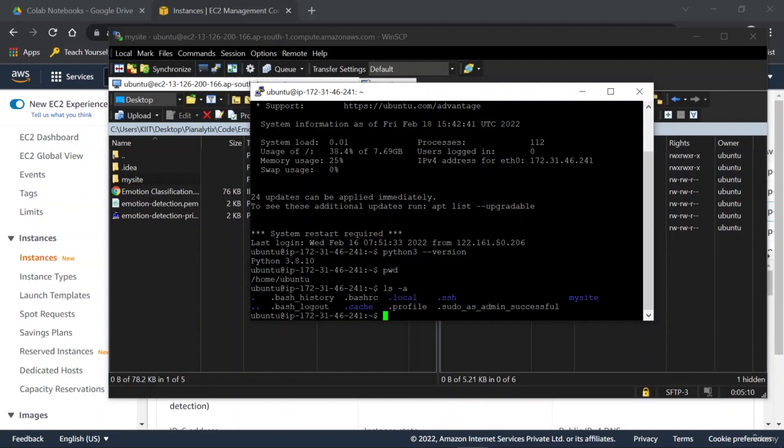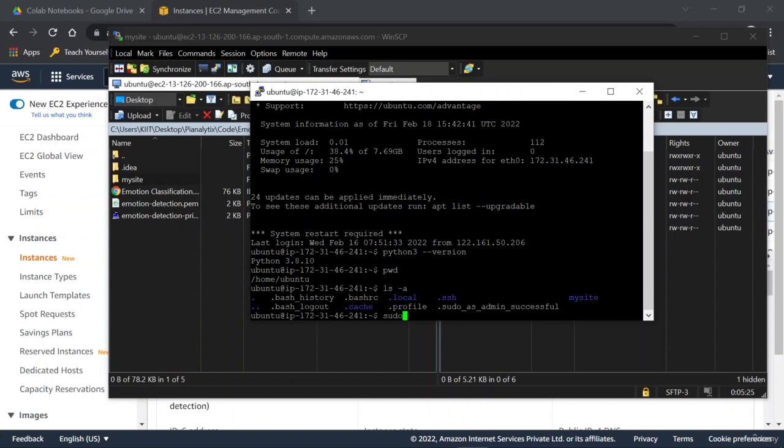Before moving to the next commands, there's a sudo command which gives you super user mode, which gives you administrative rights on your machine.